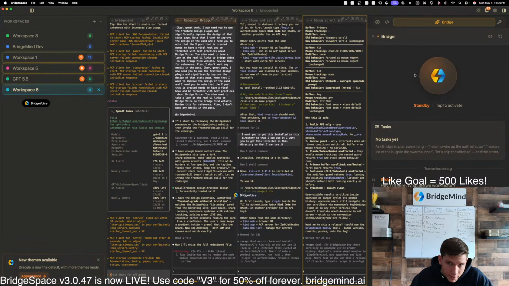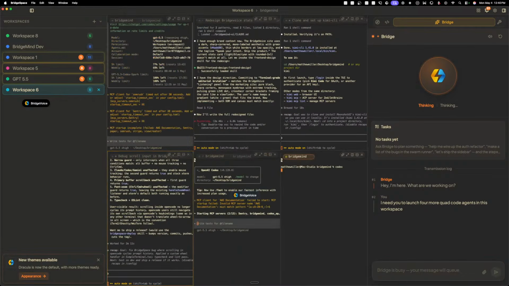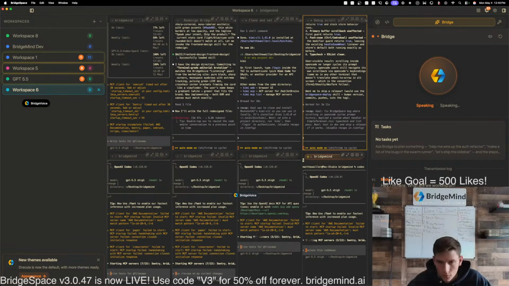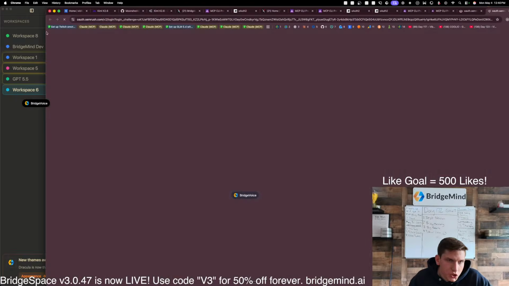One, for example, is Bridge, which is a voice assistant that's able to manage your agents for you. It's pretty cool. Watch this. I need you to launch 4 more Claude Code agents in this workspace. Four more Codexes up. Okay, hold up here. All right, check this out. It launches your agents. Done.